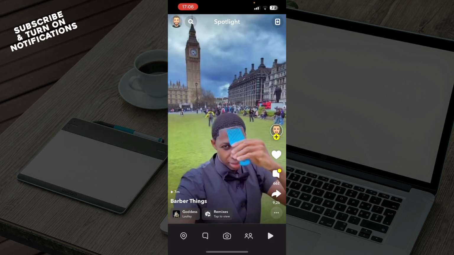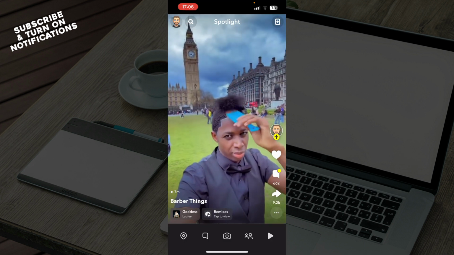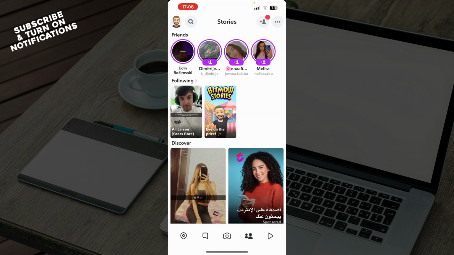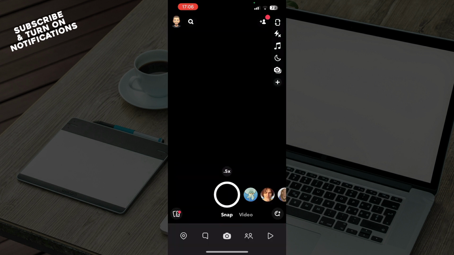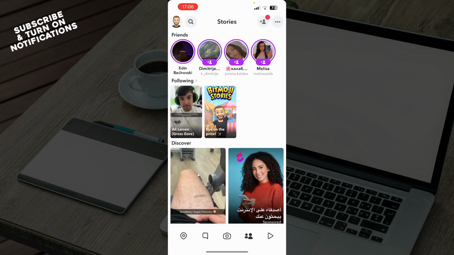In the bottom right corner, you have the spotlights where you can check out all of these spotlights. And we have the stories, friends, and everything here. Also, we have the camera where you can go and take some snaps. And in the bottom left corner, we have our location and your chats. But now let's see how you can actually go and be besties on Snapchat.